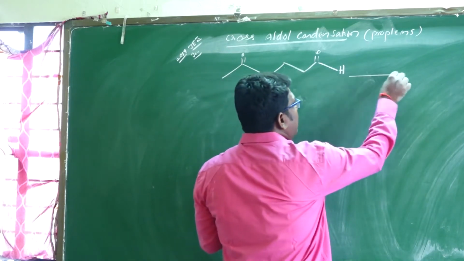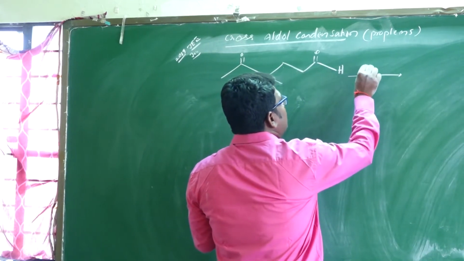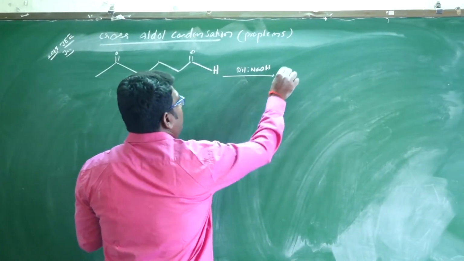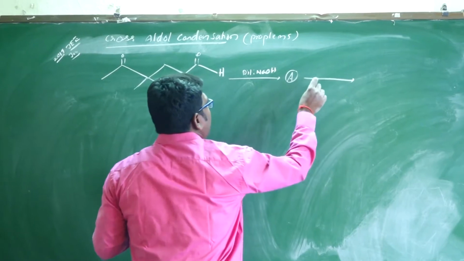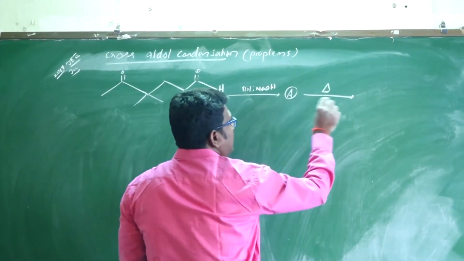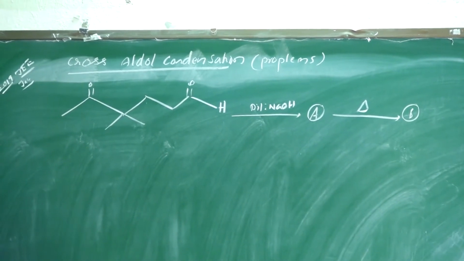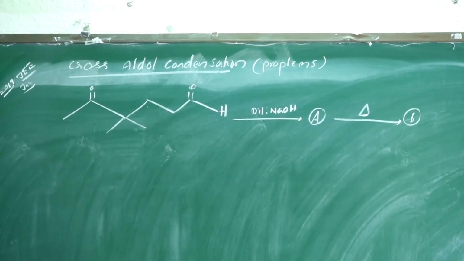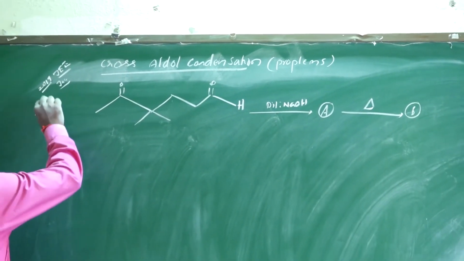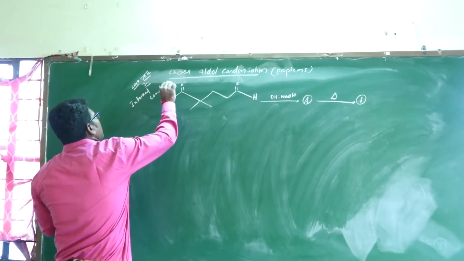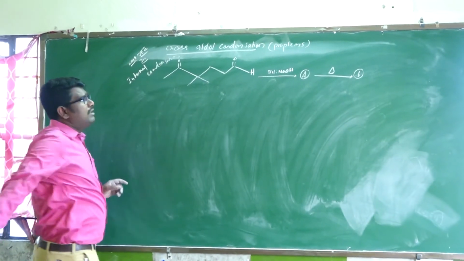It reacts with dilute NaOH, forming A, and the other one reacts with heating, forming B. What are A and B? This is an internal condensation reaction.